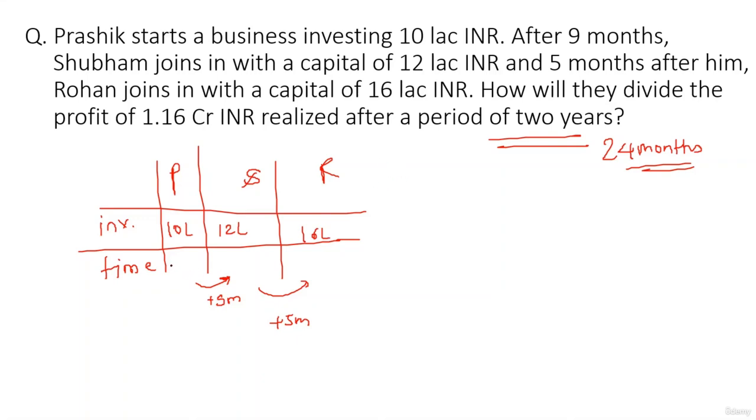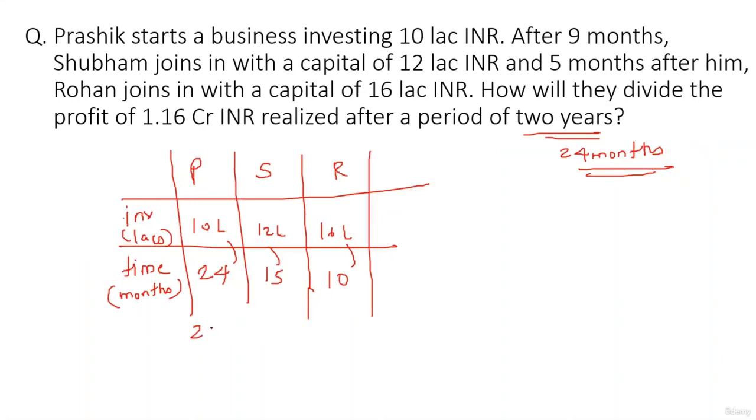So since Prashik is investing from the beginning, Prashik will stay invested for a period of 24 months. Shubham will stay invested for a period of 9 months lesser, which is 15 months. And Rohan will basically stay invested for a period of 5 months lesser further. So Rohan will stay invested for a period of 10 months. For these three, the product of time and money you can very easily evaluate also. So 240, 12 into 15 is 180, 16 into 10 is 160.